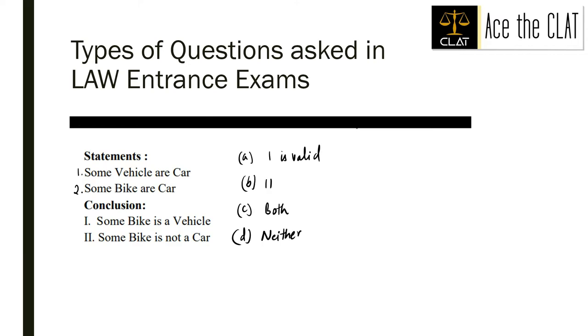So we have to find out from these 2 statements, is only one valid, is only 2 valid, are both of these valid, or neither of these are valid. Okay, let us solve this question.